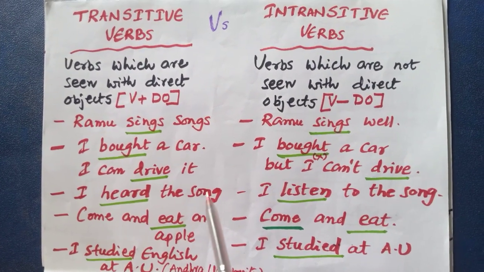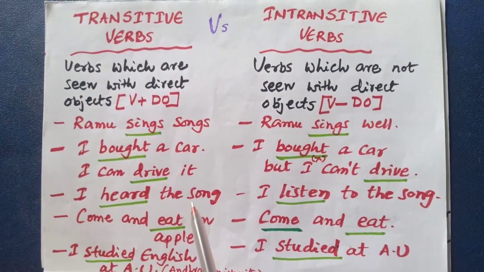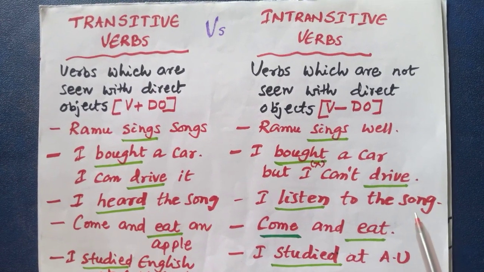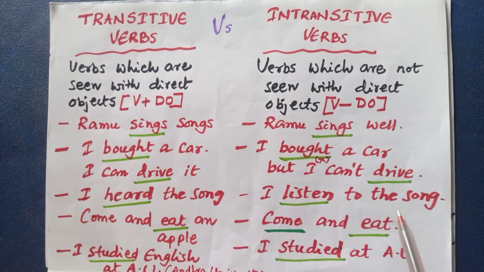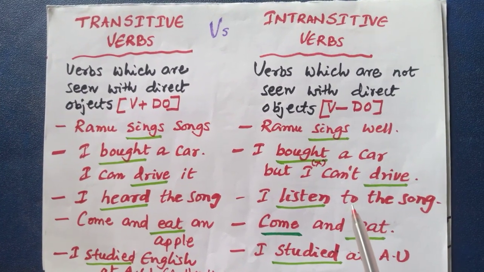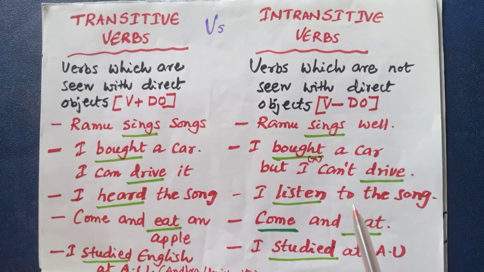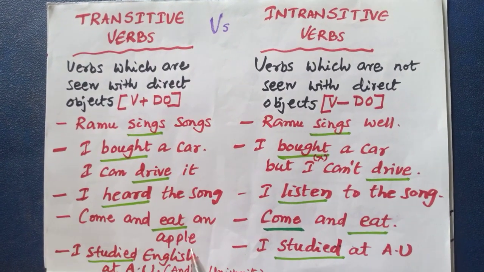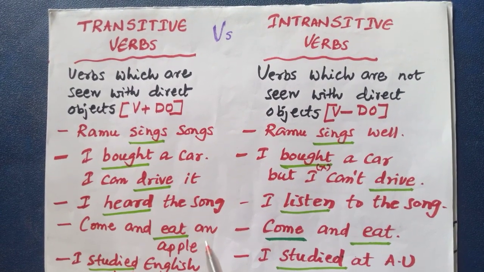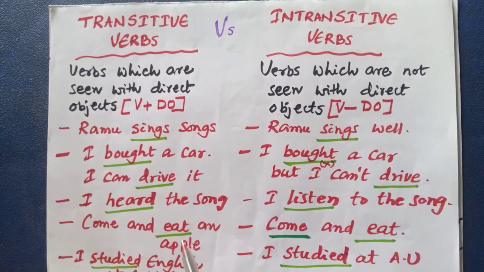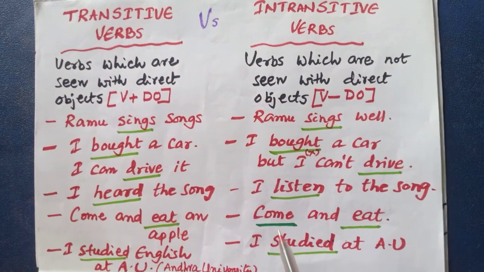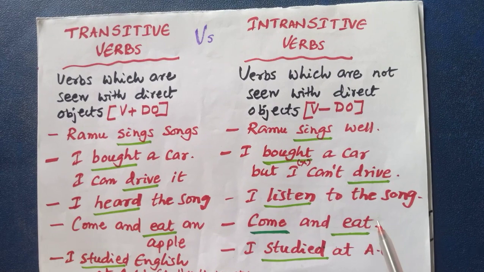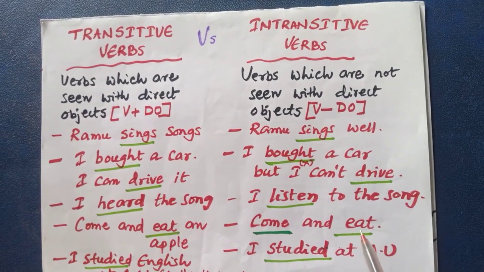Like this, I heard this song. Song is the direct object. So it is transitive verb. I listened to this song. Here it is an object but not direct object. It is object to the preposition to. So it is intransitive verb. Come and eat an apple. An apple is the object. So it is intransitive verb. Here come and eat. There is no direct object after eat. So it is called intransitive verb.